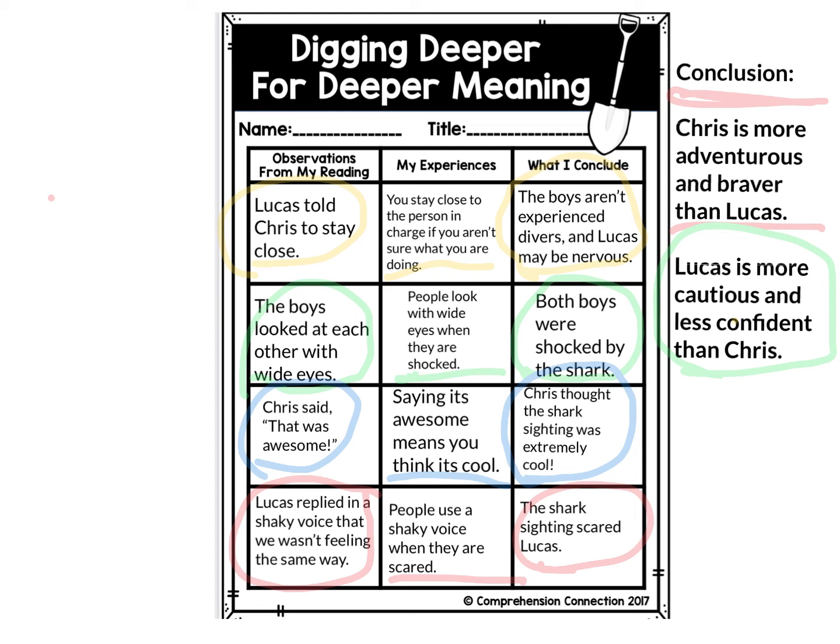I used observations from the reading and my own experiences to make inferences, and then drew some judgments and opinions. And my final conclusions, my opinions, are that Chris is more adventurous and brave than Lucas, and that Lucas is more cautious and less confident than Chris.